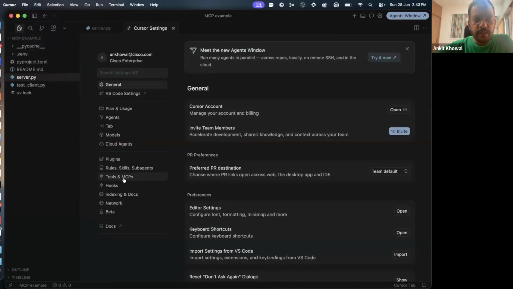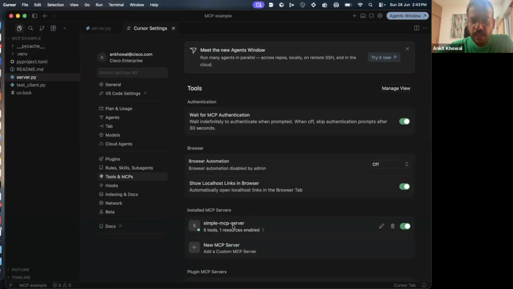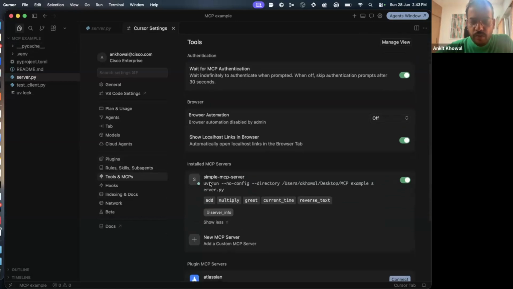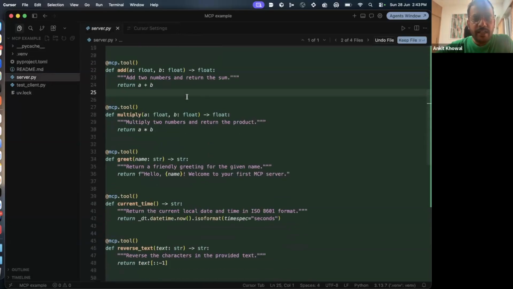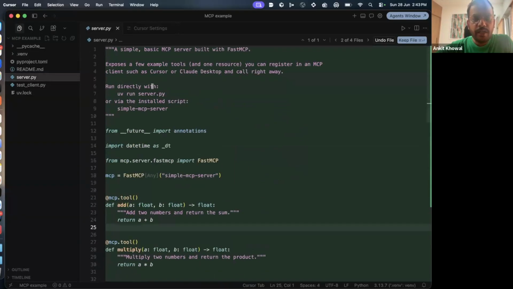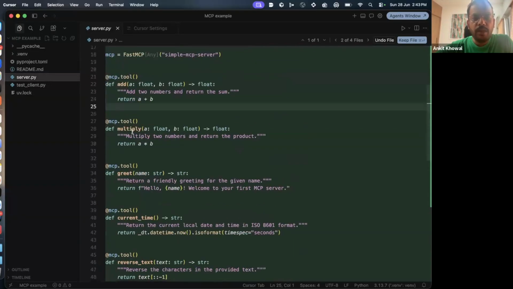So I go to this tools and MCP section, and over here, if you see, I have already registered this MCP server. This simple MCP server which I have defined is registered, and while I register it, it gives me what capabilities it has: add, multiply, greet, current time, reverse text, server info, and everything. Now consider this analogy with Slack. Slack will write this server.py, or create this MCP server, and provide me all these functions.